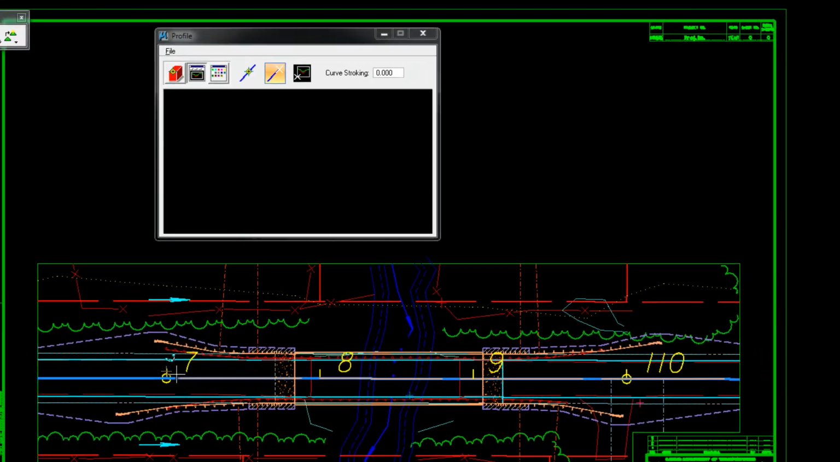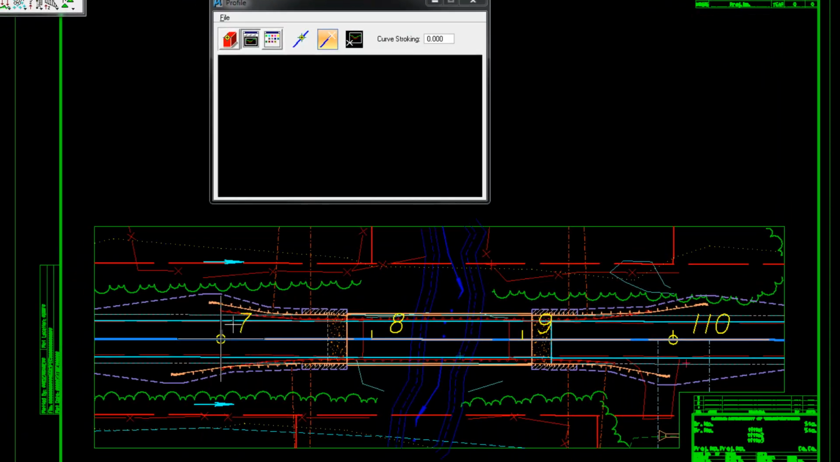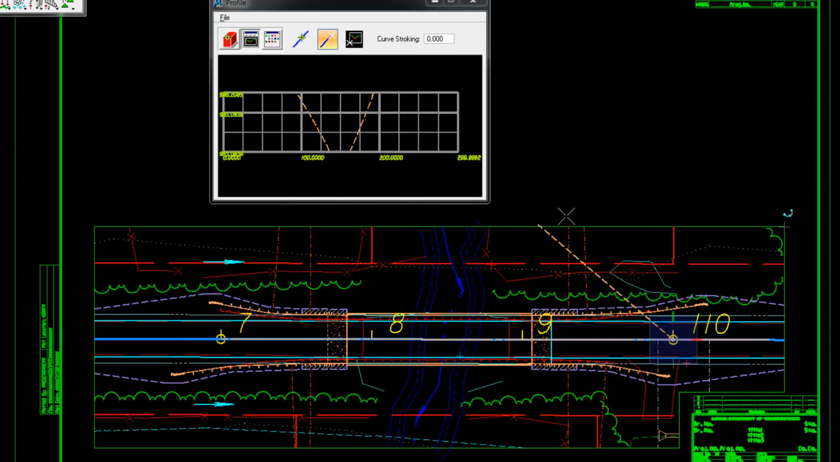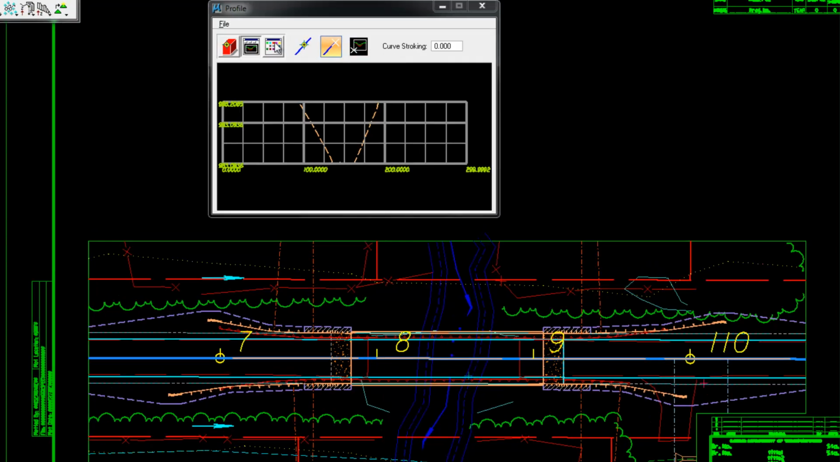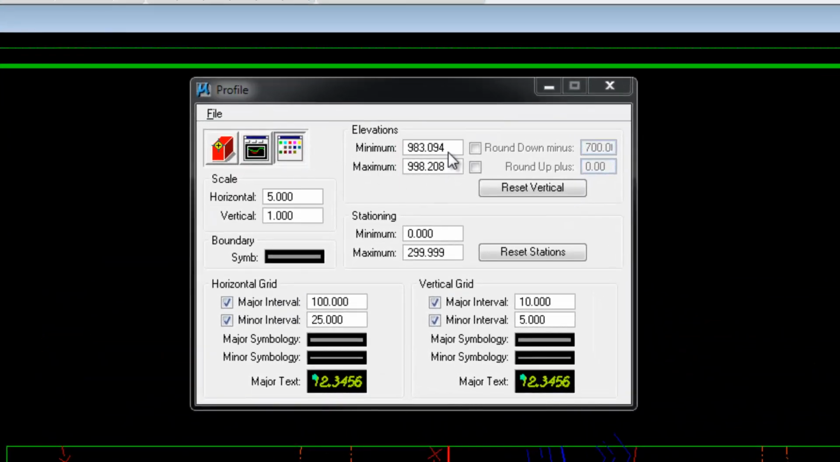To get your profile, you need to select that tool. Now you're going to snap to all the PIs in your alignment. In this case, I just have the 2. Here's your grids and your elevations and stationing. I'm going to add just a little padding to the top and bottom of the minimum maximum. The stationing isn't real stationing, that's just how long it measured the line that you just traced.